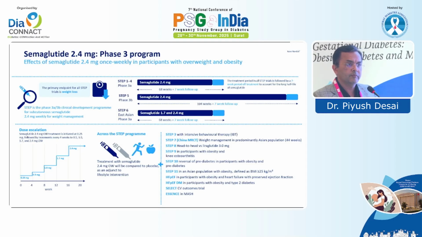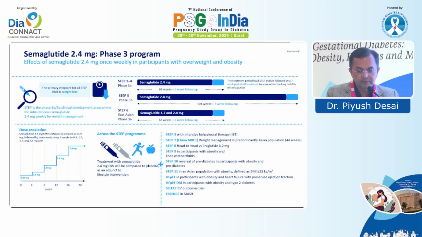and in semaglutide it was started from 0.25, 0.5, 1.0, 1.7 and 2.4. So whatever the maximum tolerable dose was given, many of them were on 2.4, few of them were on 1.7, few of them were on 1. And we have multiple other studies separately for osteoarthritis, fatty liver, MASH.